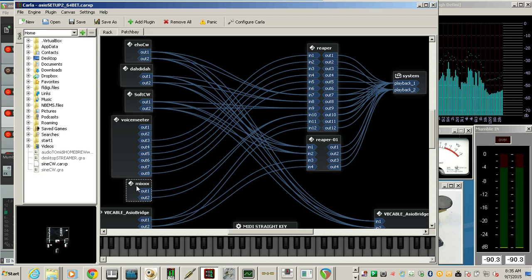We also have Mixxx performing a QSO practice function that has an ASIO driver. And we select Jackrouter in Mixxx and it comes up right in here so we can wire it up.